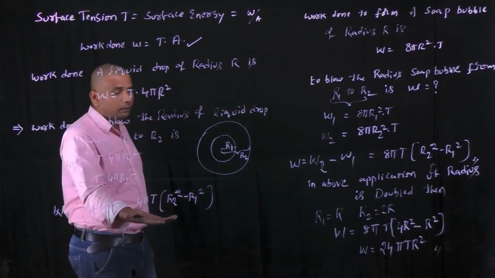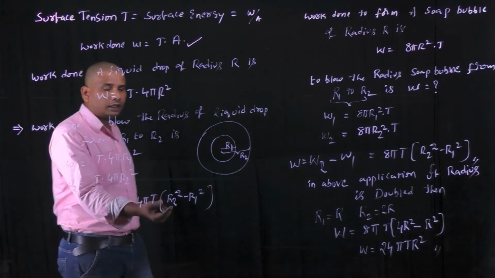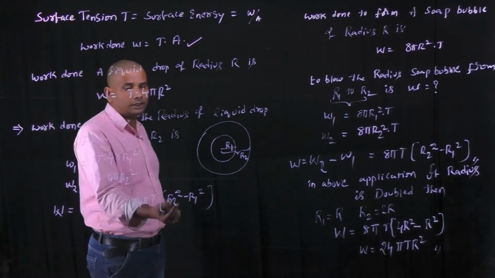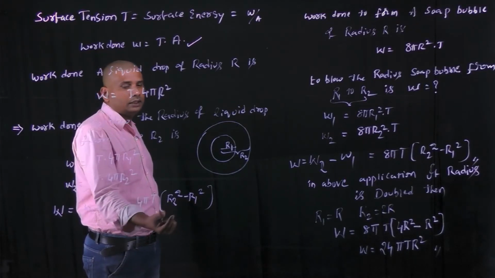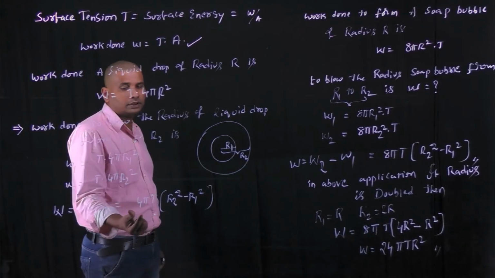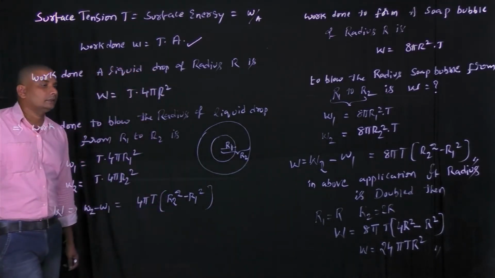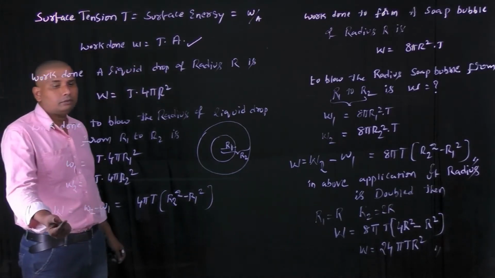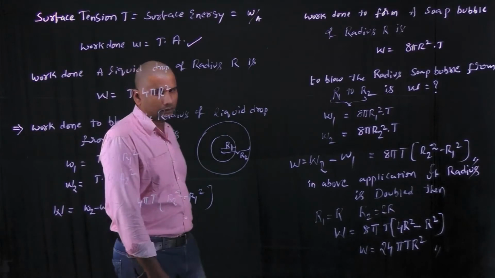If the same formula is applied in the case of a liquid drop, if the radius of the liquid drop is raised by 2 times, simply it is also 4 pi (r square minus r square) at here, 3r square into 4 pi T, it is 12 pi T r square. Okay, these are the basic formulas of blowing a liquid drop and a soap bubble.